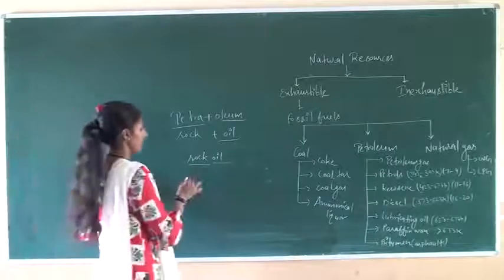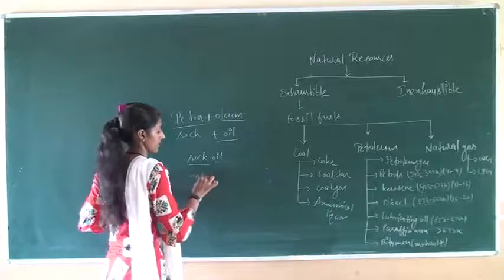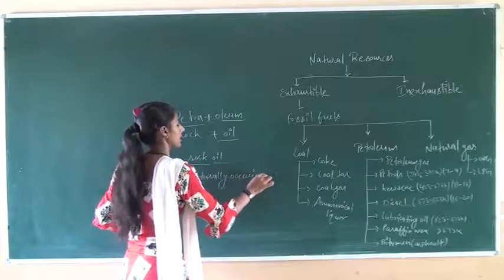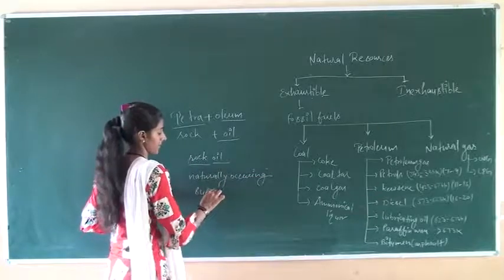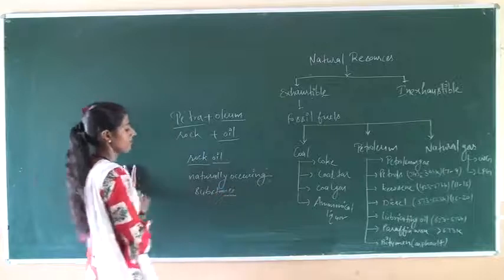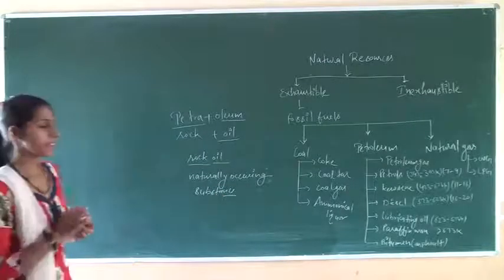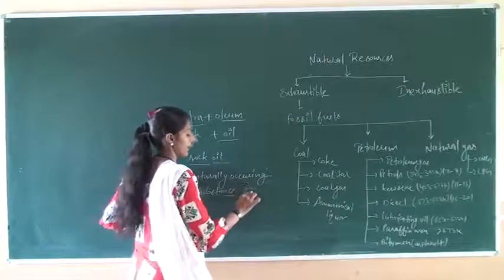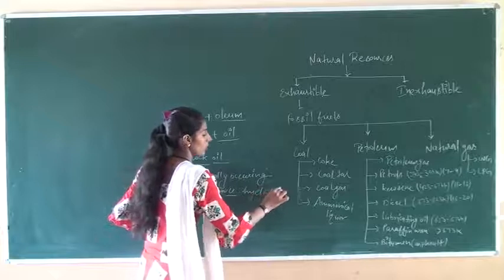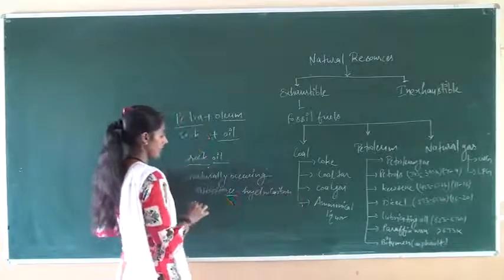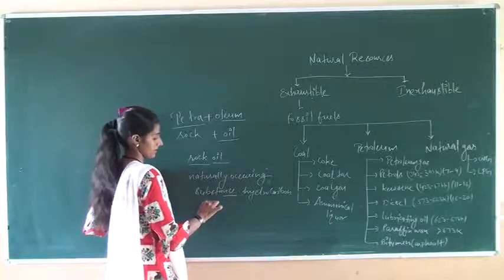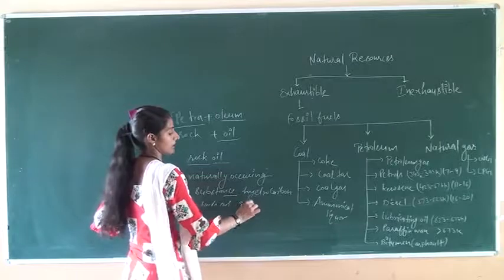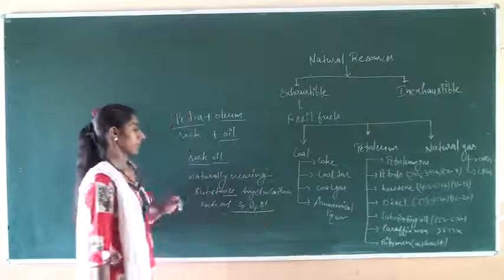Petroleum is a naturally occurring substance that consists mainly of hydrocarbons with some other elements such as sulfur, oxygen, nitrogen.